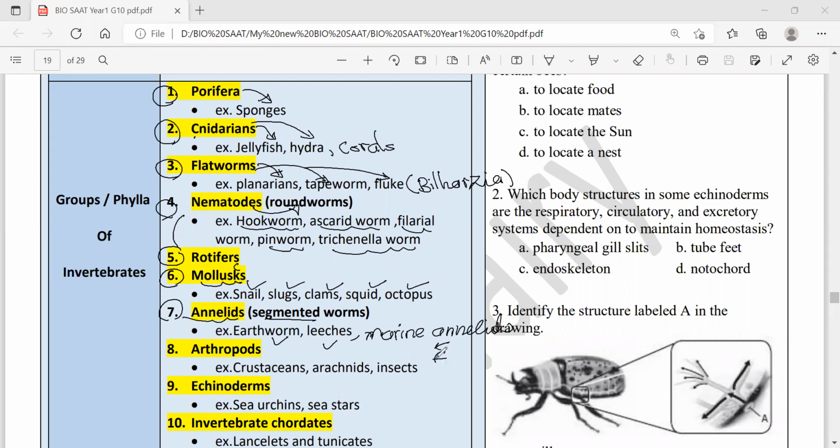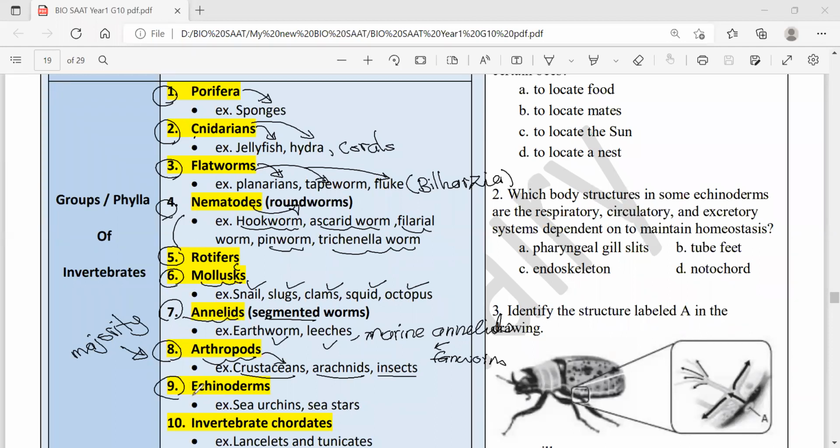like fanworms. The 8th group is called arthropods. And you know what? The majority of invertebrates are arthropods. They represent the majority. They're the most diverse group. Arthropods include 3 groups: crustaceans, like shrimps, crabs, crayfish, lobsters; arachnids, like spiders and scorpions; and insects, like butterflies, flies, and mosquitoes as well.